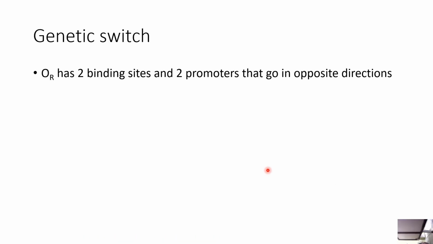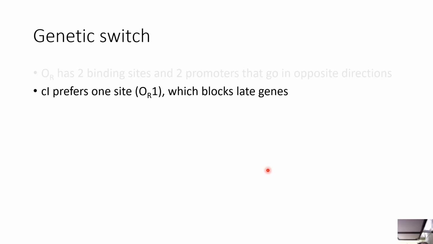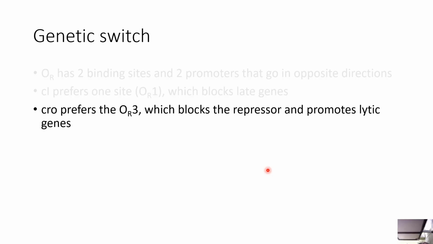Now, what is genetic switch? OR has two binding sites and two promoters that go in opposite directions. C1 prefers one side, OR1, which blocks late genes. CRO prefers OR3, which blocks the repressor and promotes late genes.